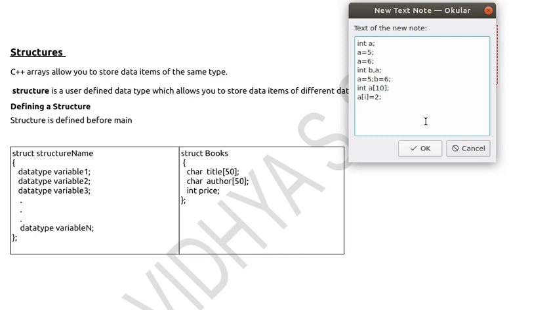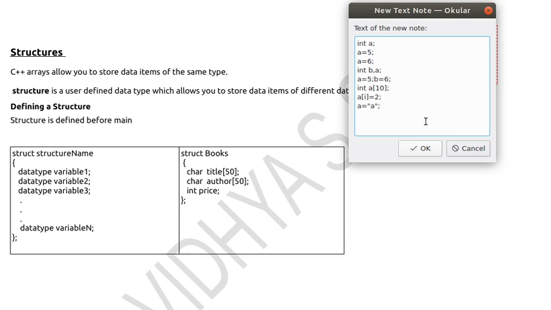See, if I want to store 2 as well as a character, is it possible to put a equal to a character? No, because I have declared a as an integer. Say suppose I want to store a character as well as 6 in a single variable.